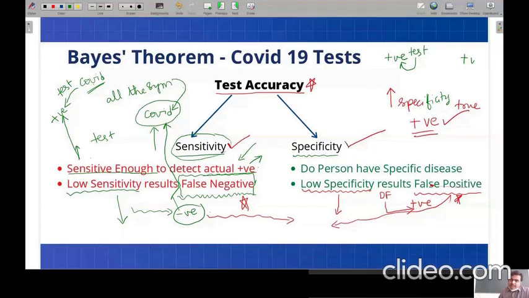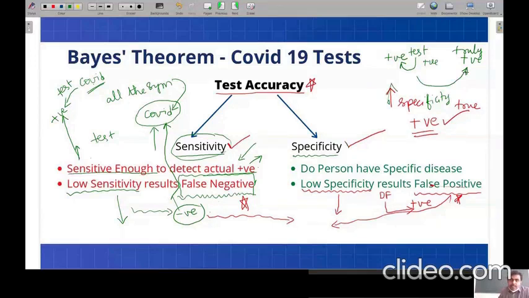Here in this sensitivity case, we know that he is a COVID person and he is tested positive. In the case of specificity, he doesn't know that he is COVID. And if the test is having high specificity and the test gave a positive result, he needs to accept the result that he is truly positive. Any confusion here?